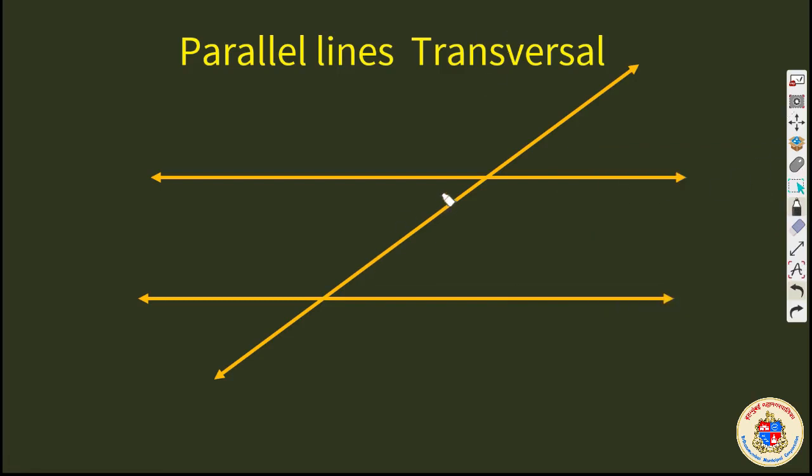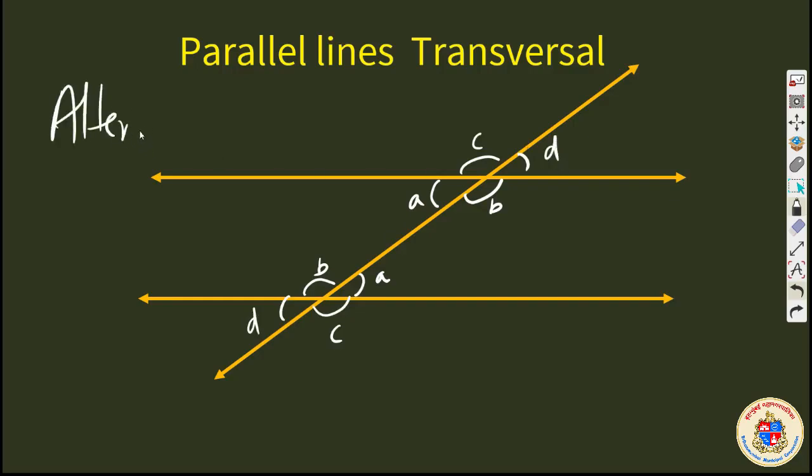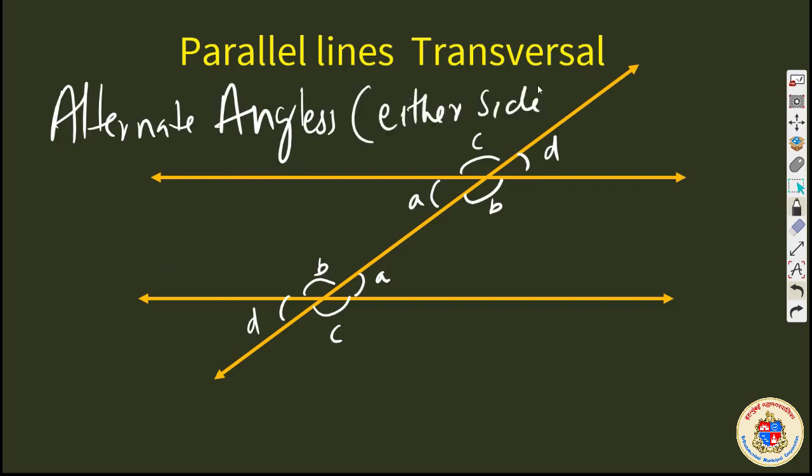Which are they? Here is a pair of alternate angles. Let me name it as A. Here is another pair of alternate angles and they are equal also. Here is another set of alternate angles. Here is another set of alternate angles. What is the peculiarity here? Alternate angles are angles on either side of the transversal. There I wrote same side. Here I wrote either side of the transversal.